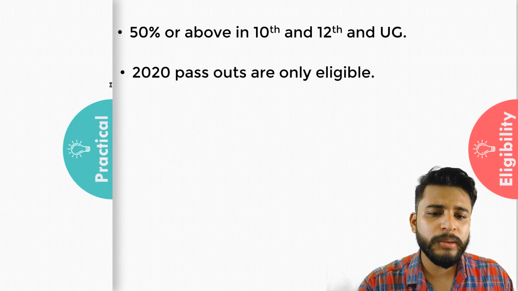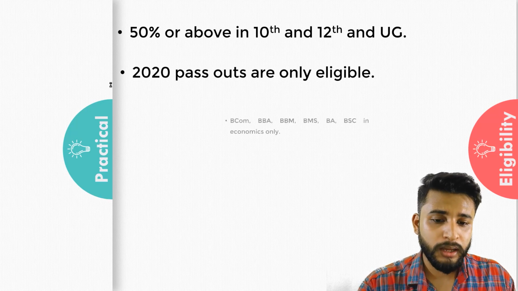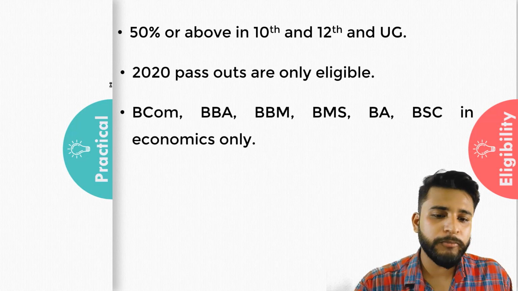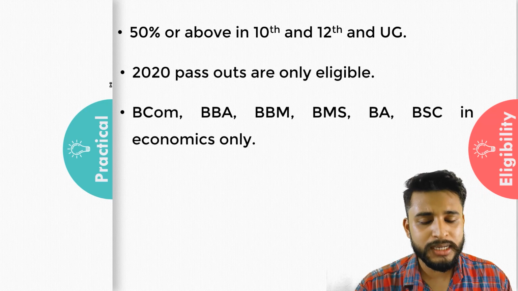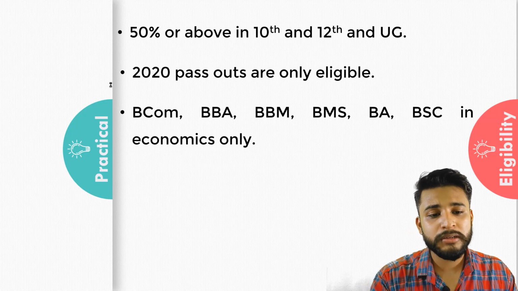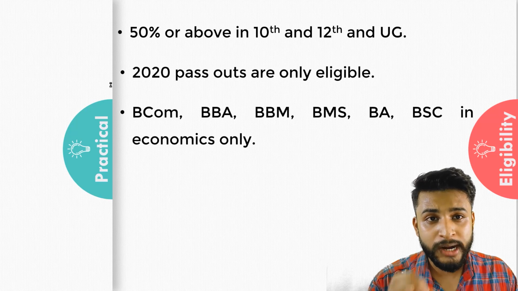Second, you have to be a 2020 pass out. Only 2020 pass outs are eligible. Then the third is which degrees are eligible: BCom, BBA, BBM, BMS, BA, BSc in economics only. These people will be eligible, who have done these degrees and passed out in 2020.